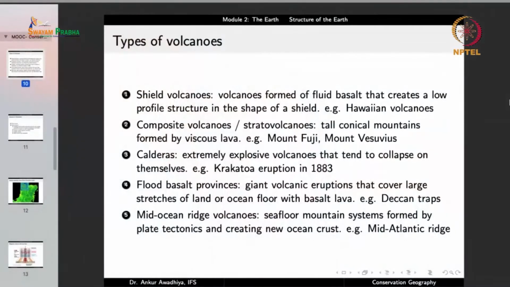Another type is the flood basalt provinces. They are giant volcanic eruptions that cover large stretches of land or ocean floor with basalt lava. A good example is the Deccan Traps in our country. Now, in the case of flood basalt provinces, here again you have basalt, and basalt is a basic magma with very low viscosity, so it can spread to very large areas.